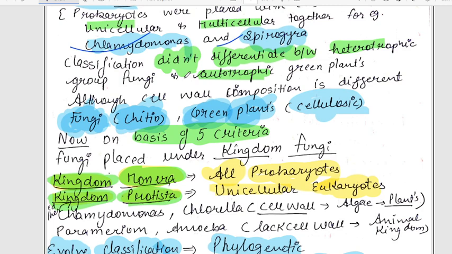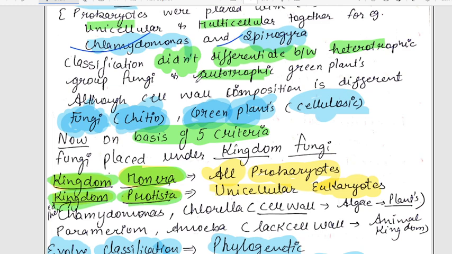Next, they also did not differentiate between heterotrophic and autotrophic. Hetero means dependent on another for a food source, like humans and animals, right? They are dependent on plants or other animal material for their food, and cannot make their own food.